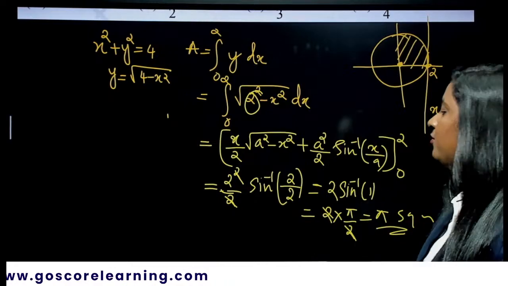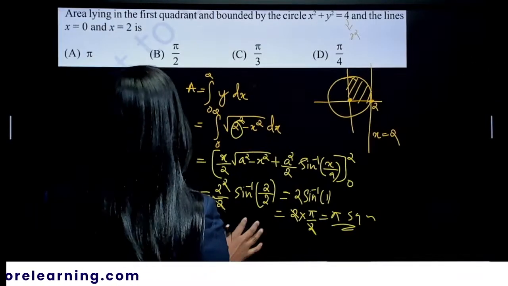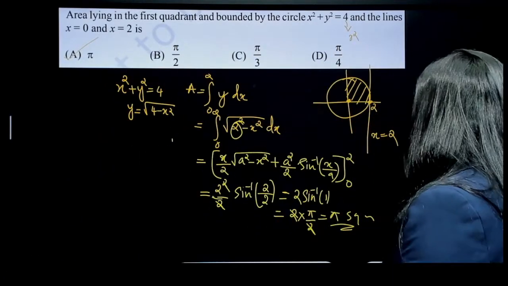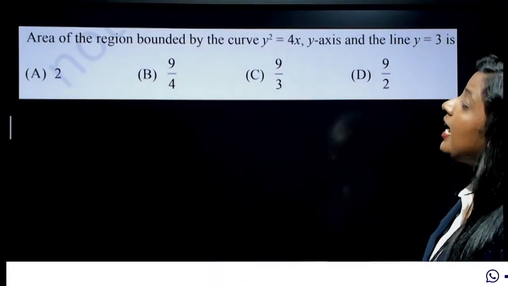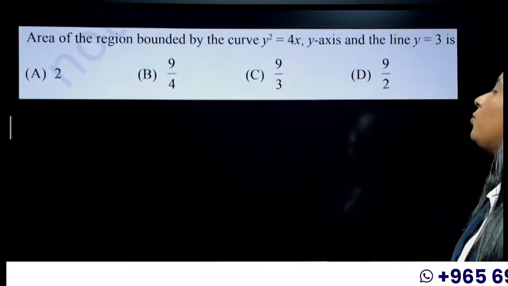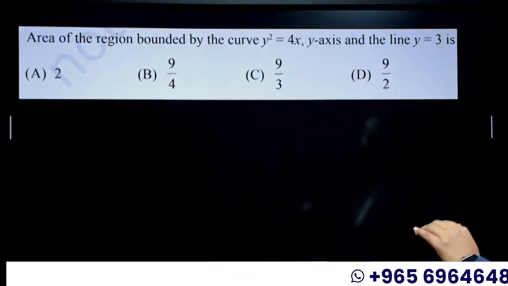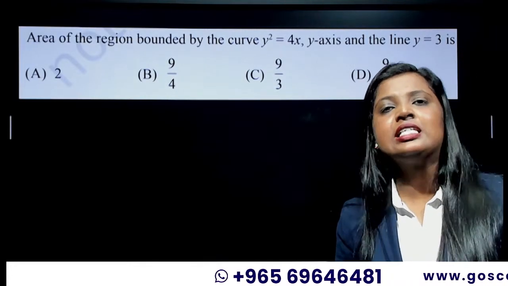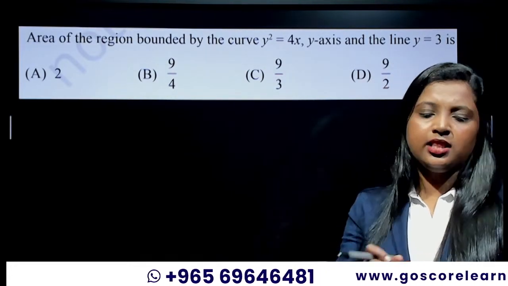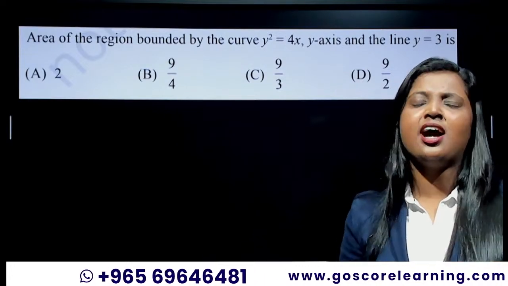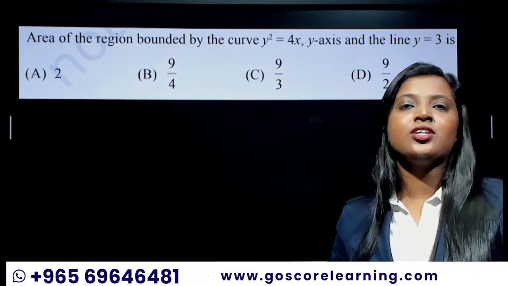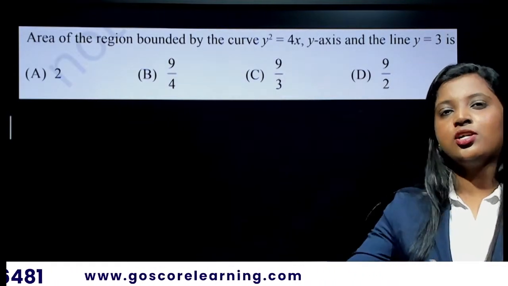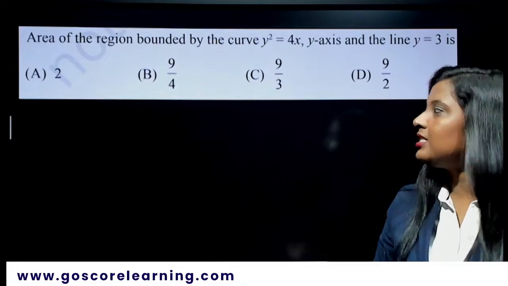And then you have the option here. This was actually an MCQ question. Moving to the next MCQ question: find the area of the region bounded by the curve y squared is equal to 4x, the y-axis and the line y is equal to 3. You can do this very easily. I think you all know how to do this question after dealing with all the other questions, but still, we will do this.